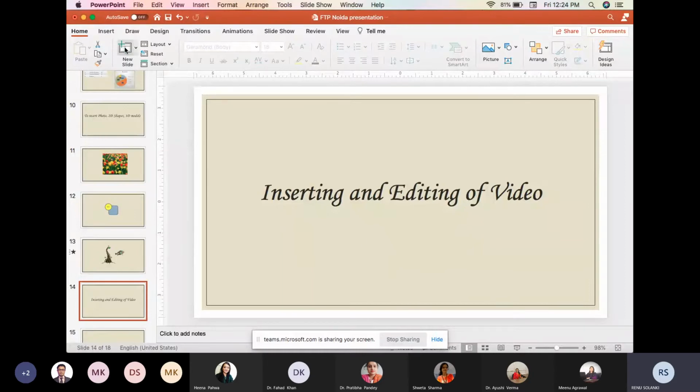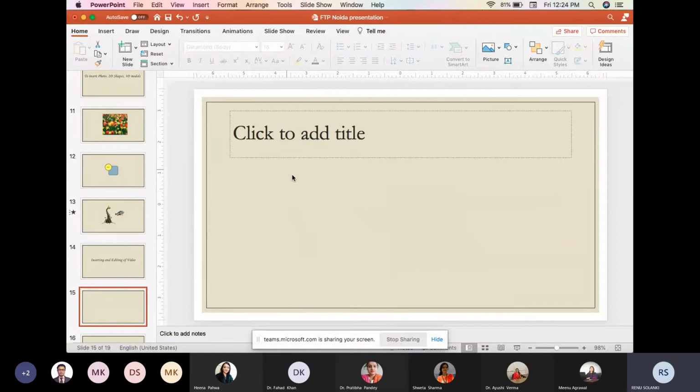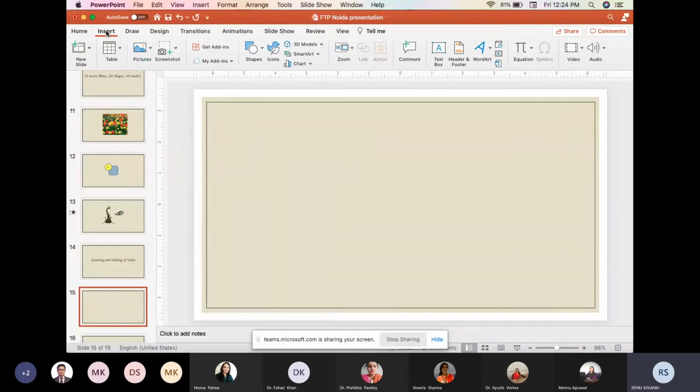Again, I will insert a new slide. It is showing the layout which was of the previous slide. I will change the layout to blank. Now I will go to Insert, and from here I will insert the video.